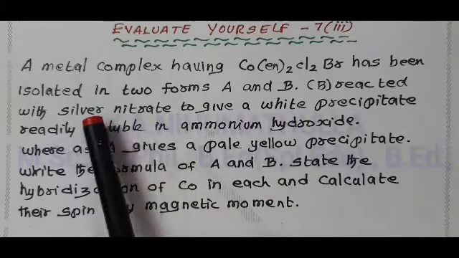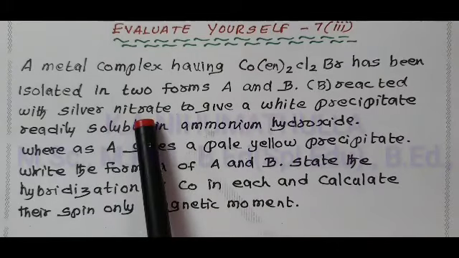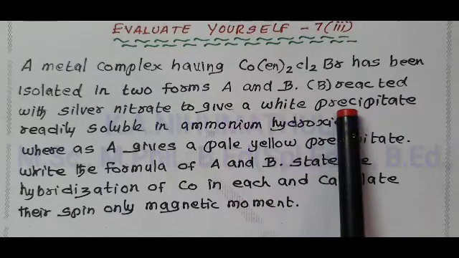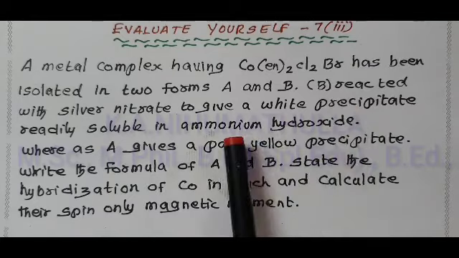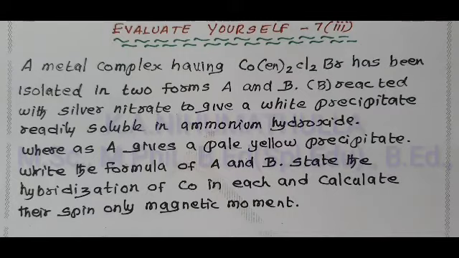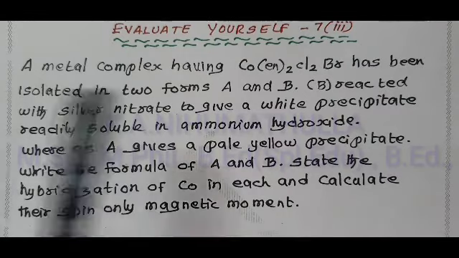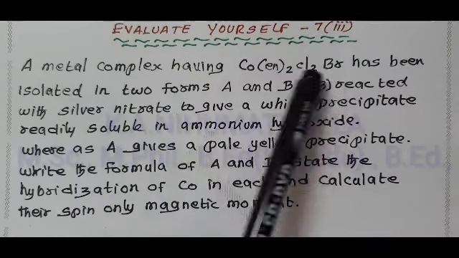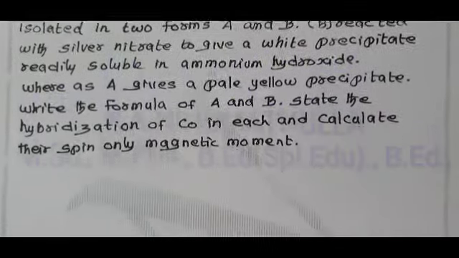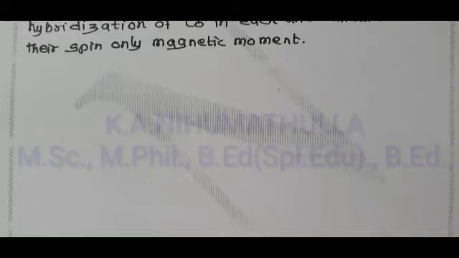Reaction with silver nitrate. Generally, chloride salt gives a white precipitate due to the formation of silver chloride, and Br minus gives a pale yellow precipitate with silver nitrate. So from that we can write the actual molecular formula of this metal complex. Now I write the qualitative equation to confirm the Cl minus ion and Br minus ion.